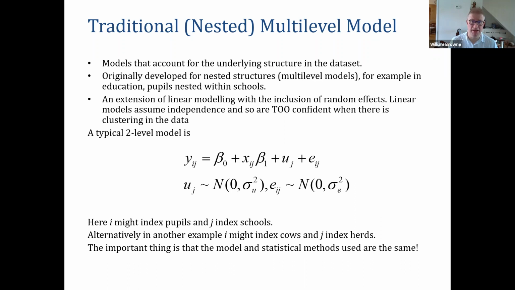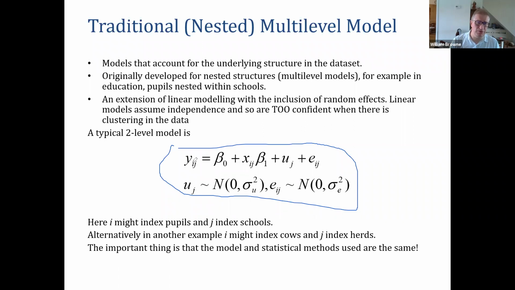Okay, so one way of thinking of this is that therefore what we need is an extension to our linear modeling, which will include what we could call random effects to account for the fact that the pupils are nested within schools. Because the linear models assume independence, what would happen if you fit a linear model to data where there is this two-level structure is that you'd be too confident because you won't have controlled for the clusterings. You'll have assumed everything is fine, everything is independent, and your confidence in your results will grow, and you'll be overconfident. So we can write out, we're going to have a few equations here. We can write out a two-level model. Let me see if I can get my coloring pencil up here. So here is the model. Okay, I'll put a box around it.